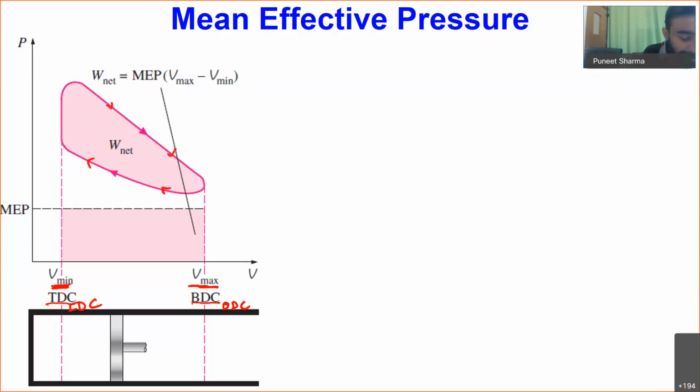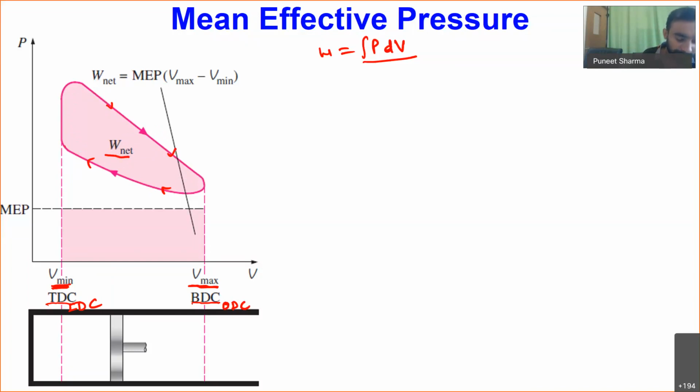Now what will be the amount of work done? From this diagram, you can see this piston cylinder device is nothing but a closed system. For a closed system, work done is equal to the integral of PdV. That is why the net amount of work done for this system, if this is our cycle, is nothing but the area encircled within this cycle. So the area enclosed by the cycle will be our net work done.